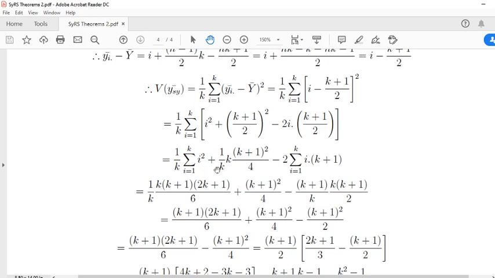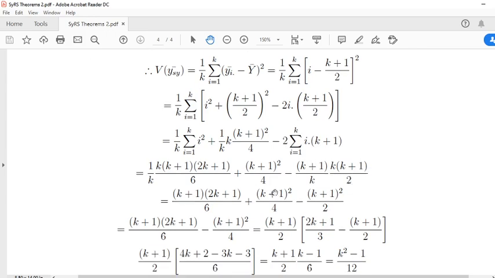i square plus, here this k inside the bracket, 1 by k summation i is equal to 1 to k i square, here 1 by k, and this is summation i is equal to 1 to k, this is k times k plus 1 whole square by 4, minus 2 into summation i is equal to 1 to k i into k plus 1, this 2 gets cancelled.